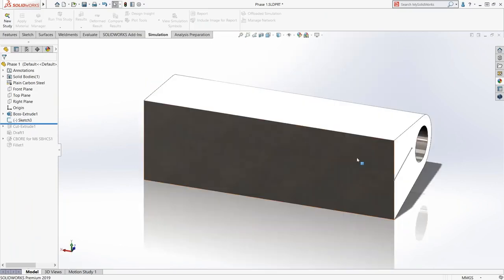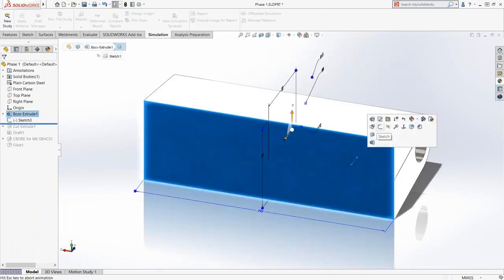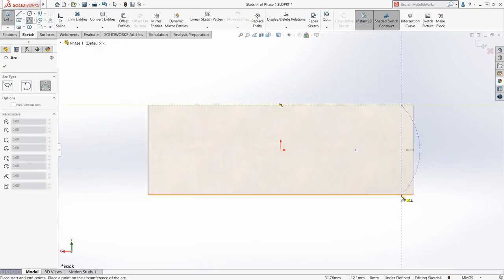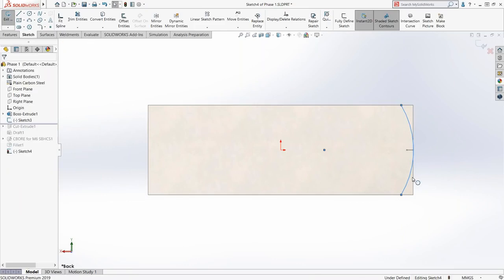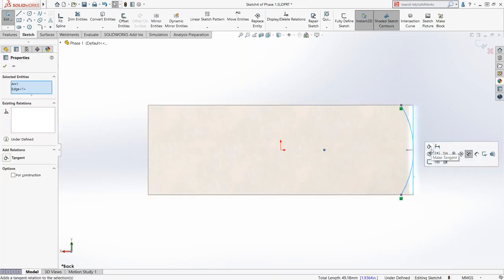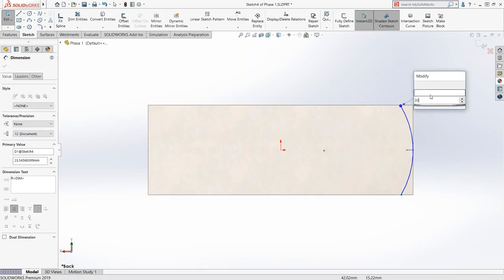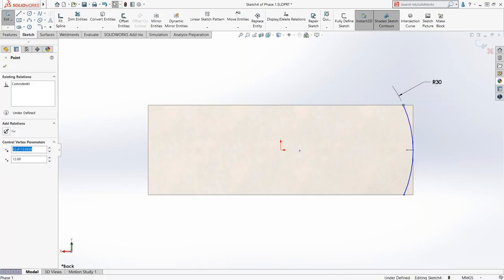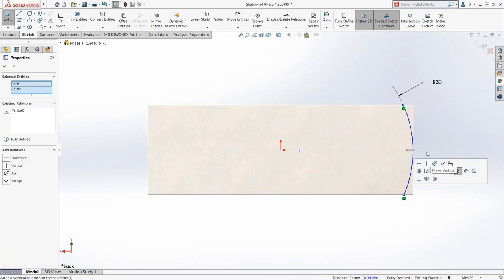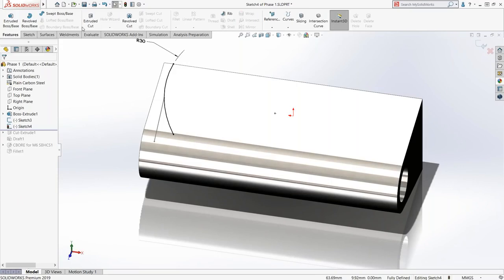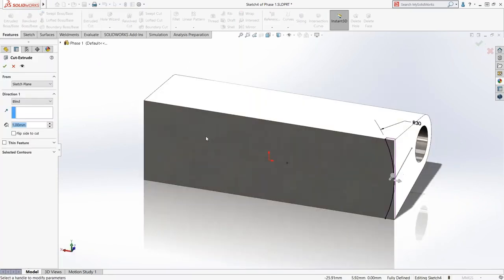On the back face here, I will create a sketch, and I'll put a 3-point arc in from here to here, out to there. We'll make our tangency and add our dimension. Then I'm going to take this and this, and we'll make those vertical to each other. So my sketch becomes fully constrained, looks good. And then I'm going to create a cut.